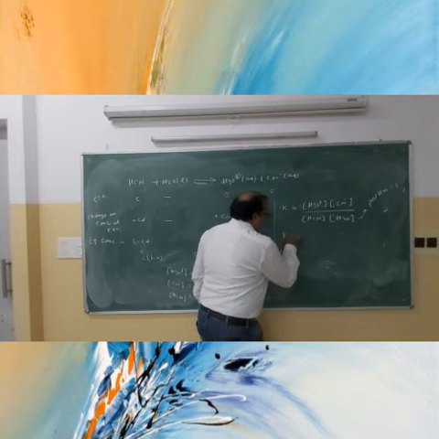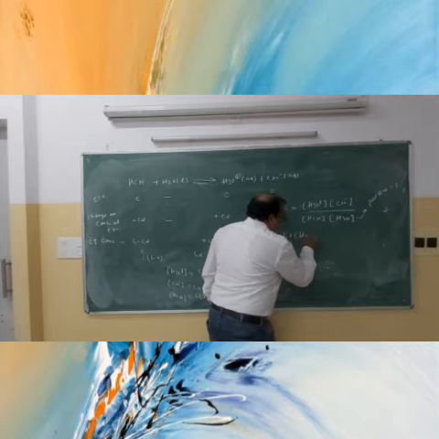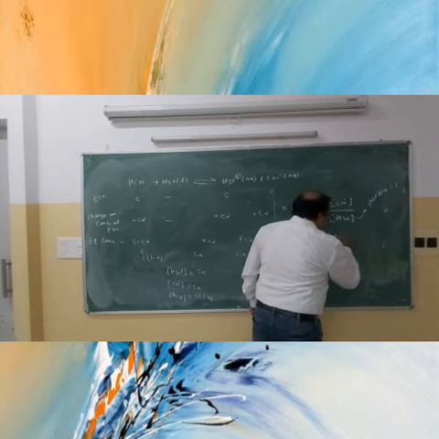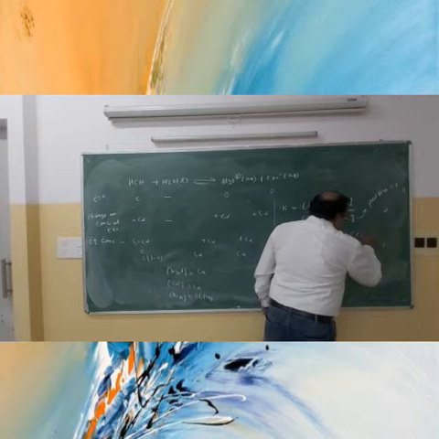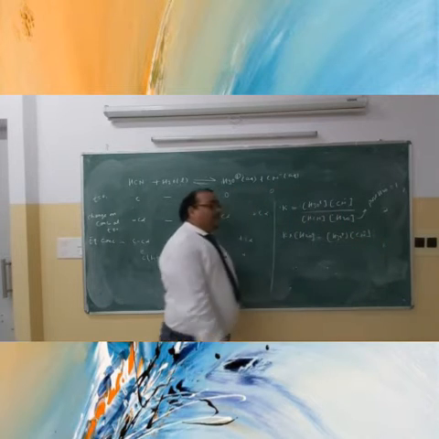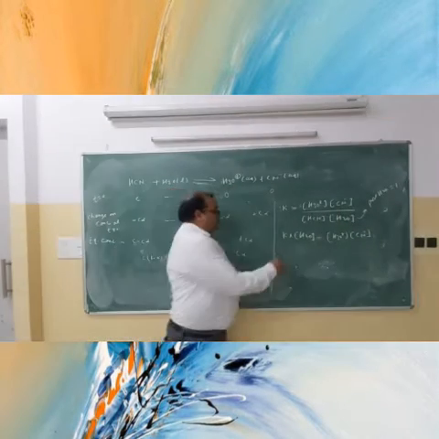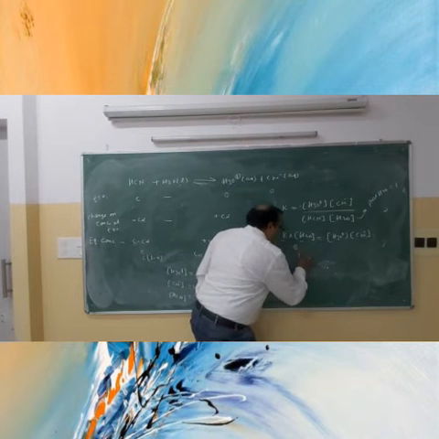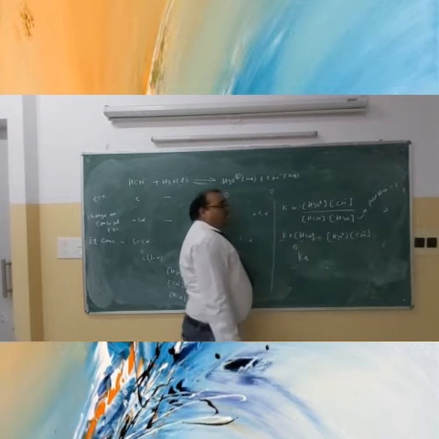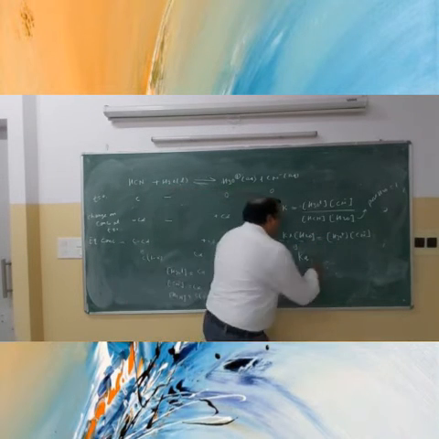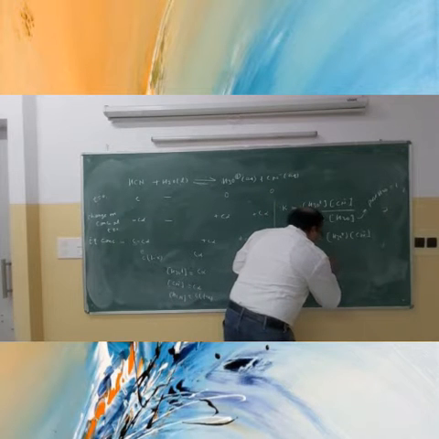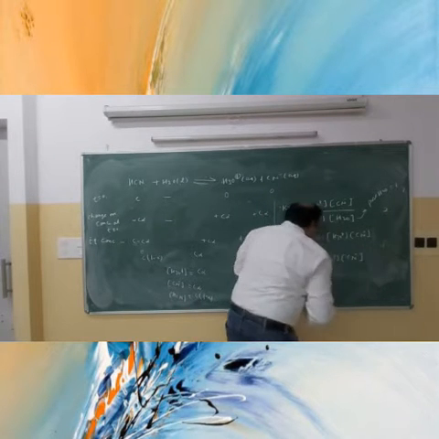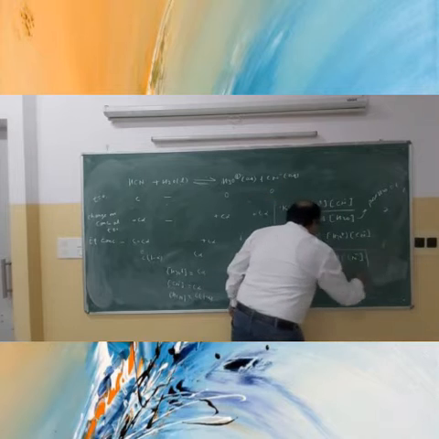So you can write K into the concentration of H2O equals hydronium ion concentration into cyanide ion concentration upon HCN concentration. This is also constant, so one new constant will form, that is Ka. Ka is equal to hydronium ion concentration into cyanide ion concentration upon HCN concentration.